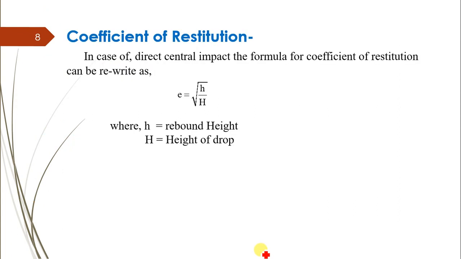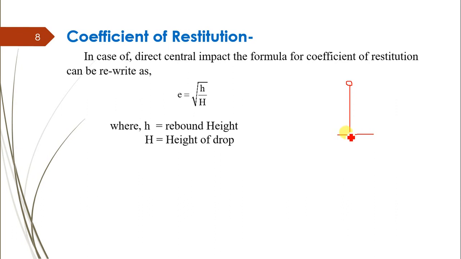Now in case of direct central impact, the formula for coefficient of restitution can be rewritten as e is equal to square root of h divided by H, where small h is the rebound height and capital H is the height of drop. As I have explained in the example of direct central impact, consider a ball dropped on the floor.